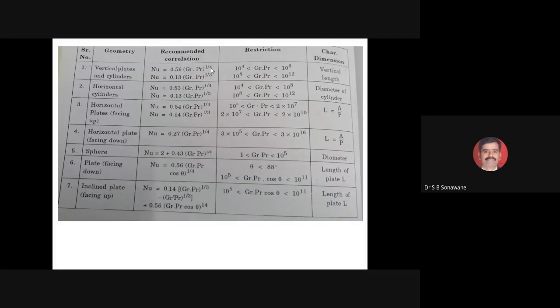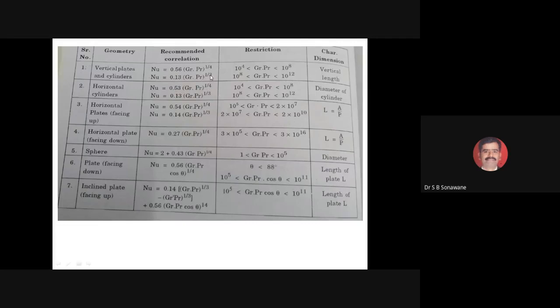The values of these constants are basically obtained by different researchers. In the last 100 or 150 years, several researchers worldwide have been working on natural convection and forced convection in the laminar and turbulent regions.